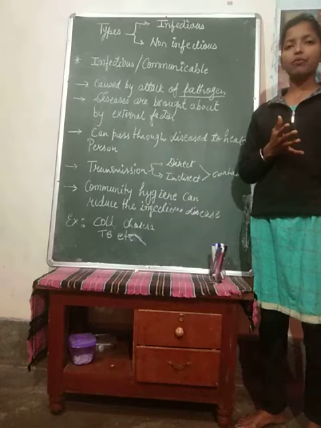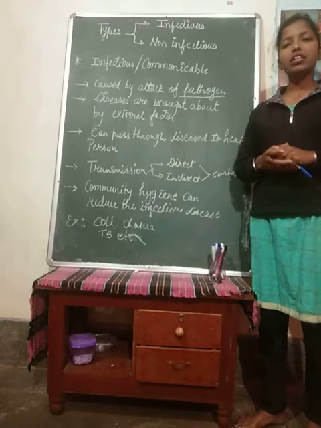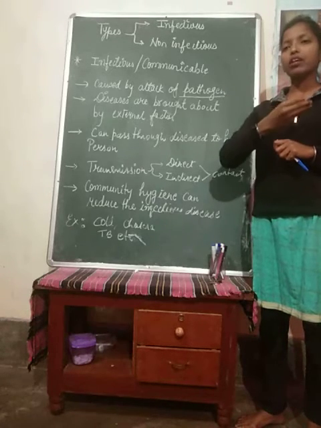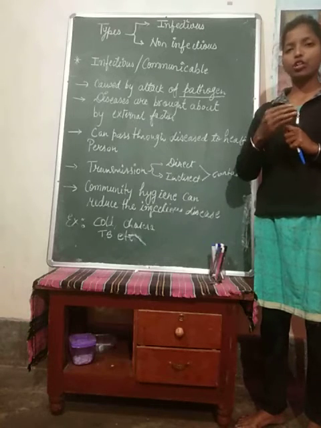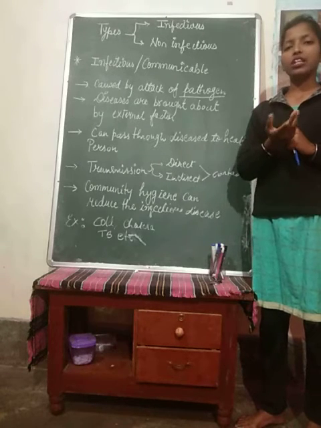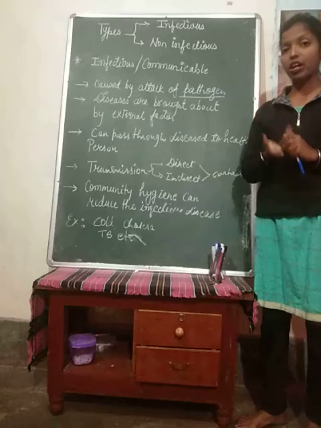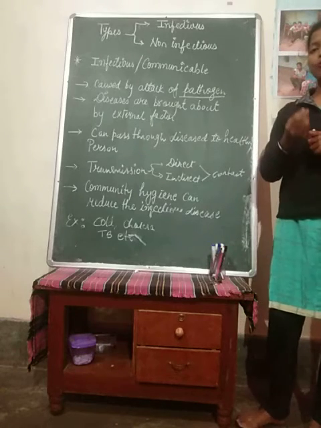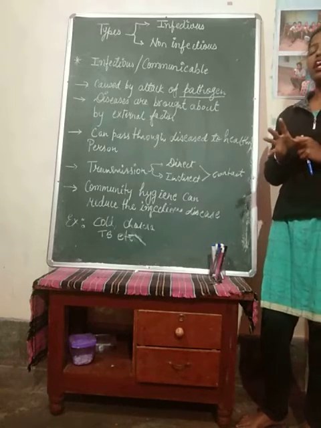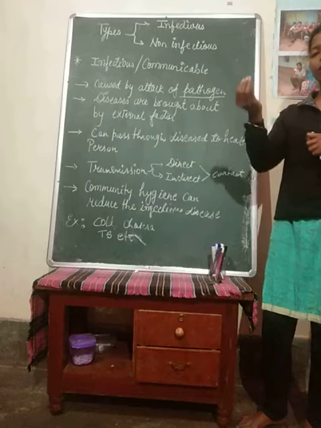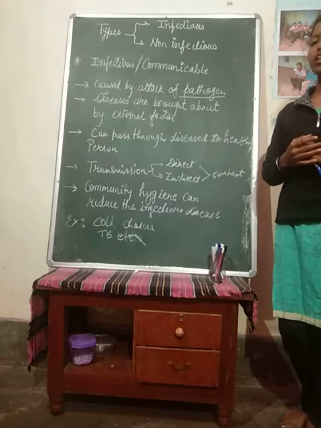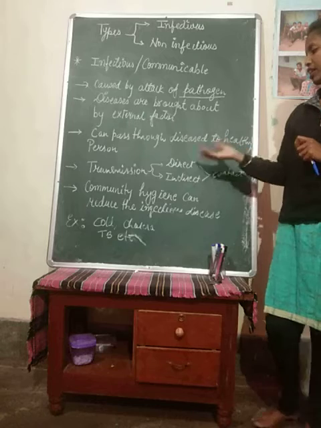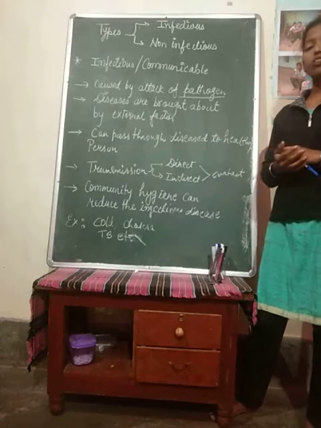If one person is suffering from corona, another person comes in contact with the aerosol released by that person. Aerosol is the droplets released from the mouth while coughing or sneezing, which remain in the air. If any person comes in contact with that aerosol, then the person will surely suffer from it. So that is a kind of direct transmission.